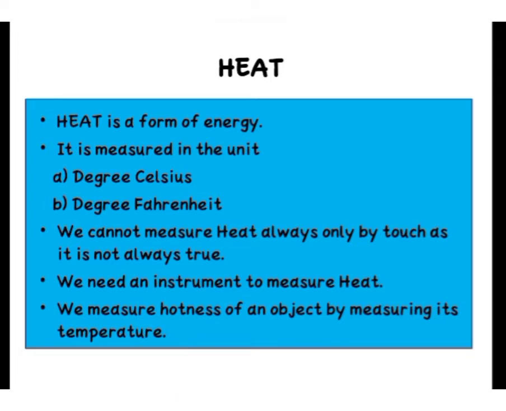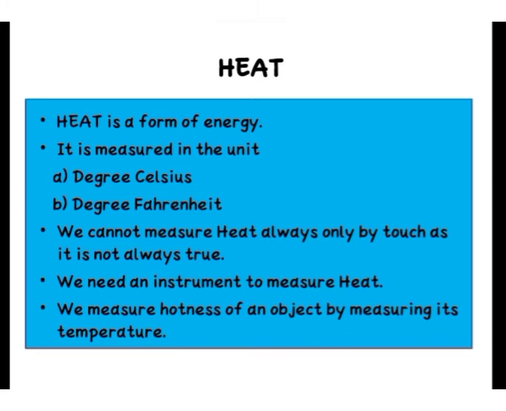When you measure something hot, how hot it is, you actually measure its temperature. By looking at its temperature, we come to know how hot it is or how much heat it is having. If temperature is more, that means it is having more heat. If temperature is less, that means it is having less heat.